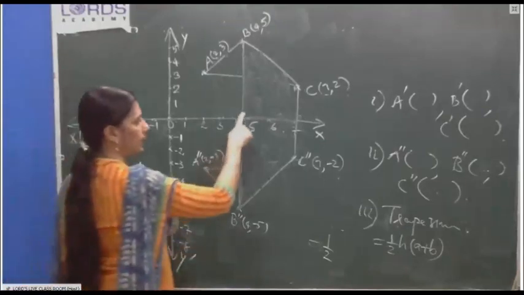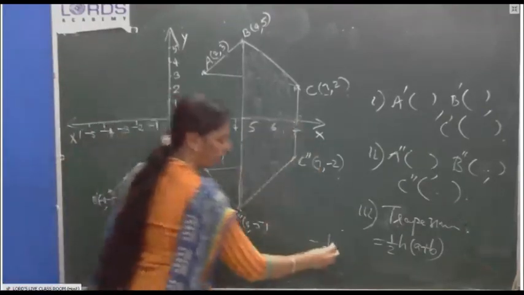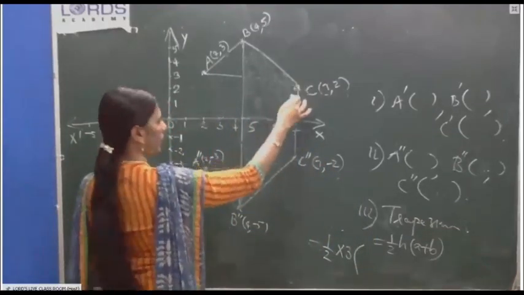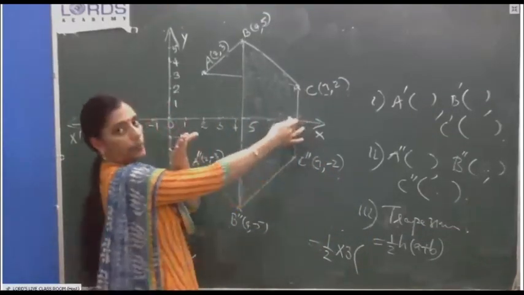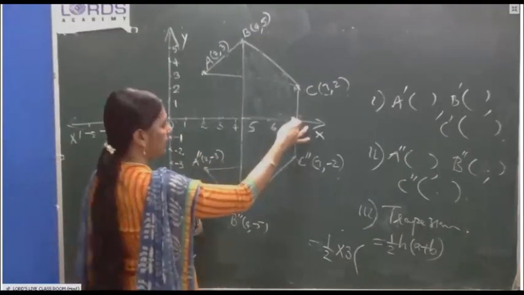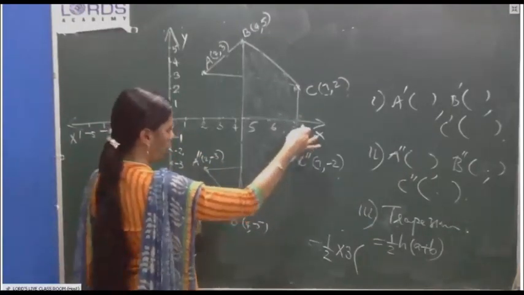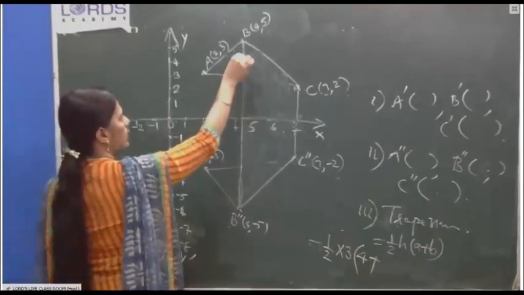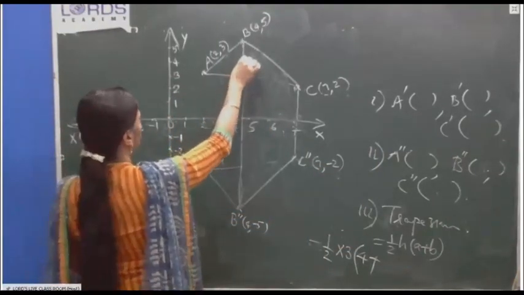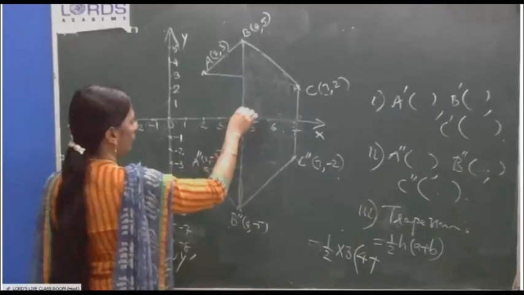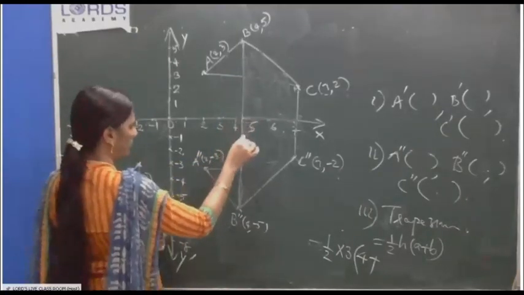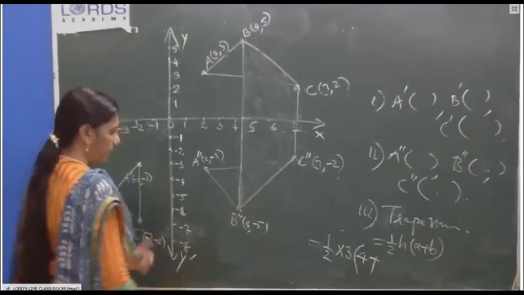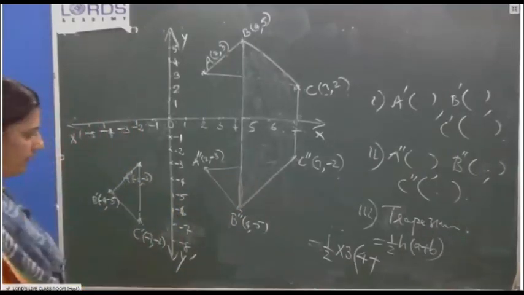What is that? 1, 2, 3. So height is 3. What is a? 1, 2, 3, 4. In your graph paper you can measure easily. b, how much? Count the boxes. 1, 2, 3, 4, 5, 6, 7, 8, 9, 10.